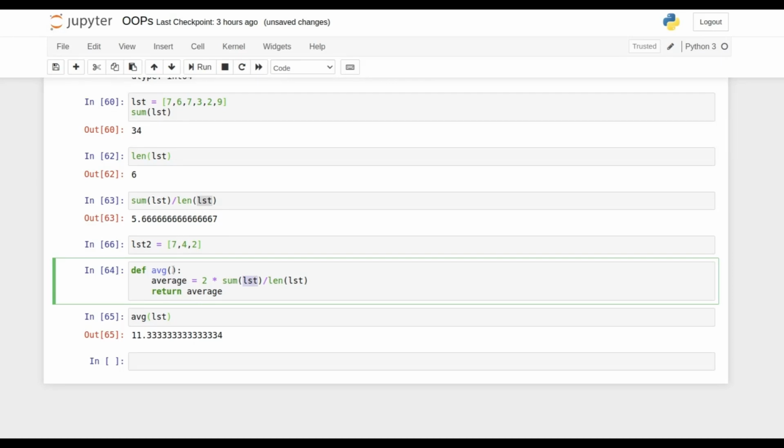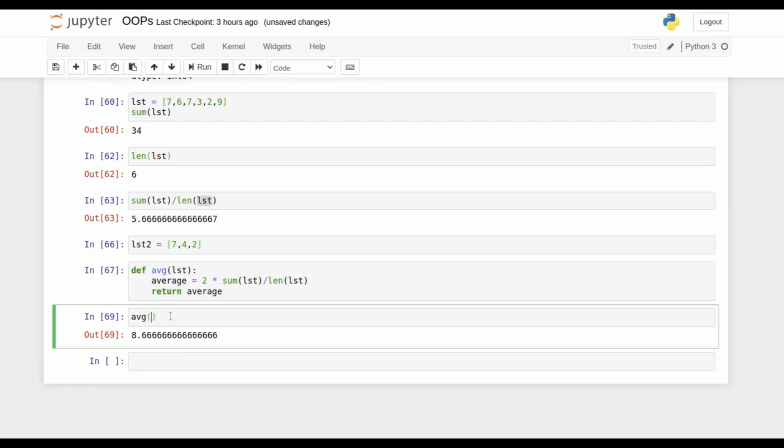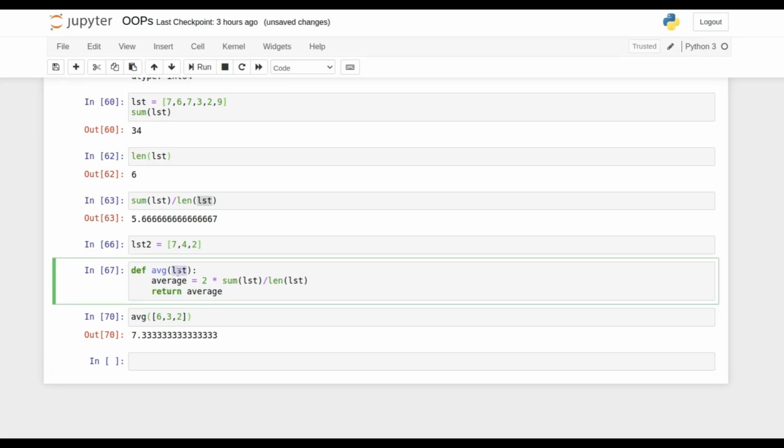So you can simply pass an argument over here, and use the same argument name throughout the calculation you are performing inside that particular user defined function. And then over here, for example, average of lst, or average of lst2. If you define a custom list over here, something like 6 comma 5, that can also give you a result, as long as you are providing a list as an argument.